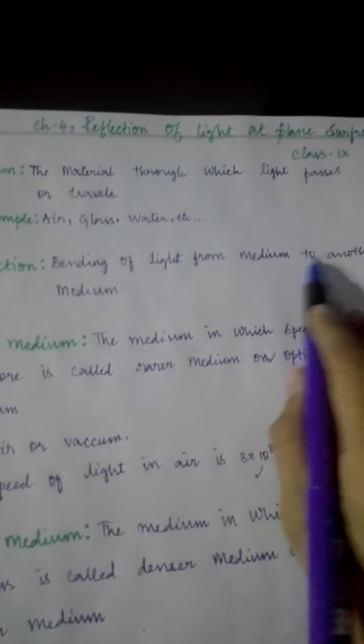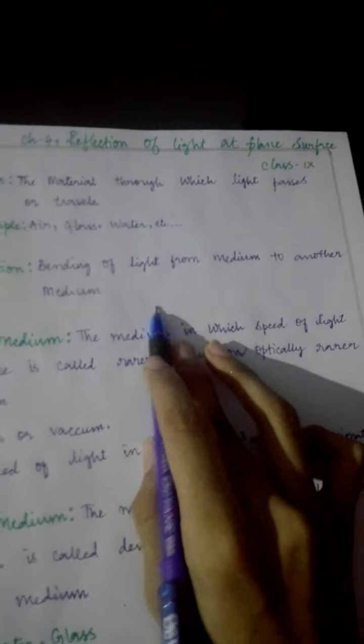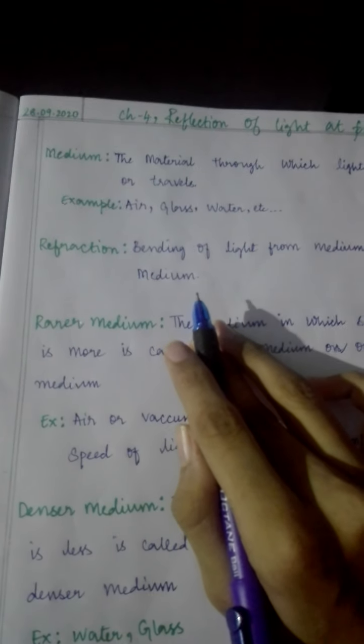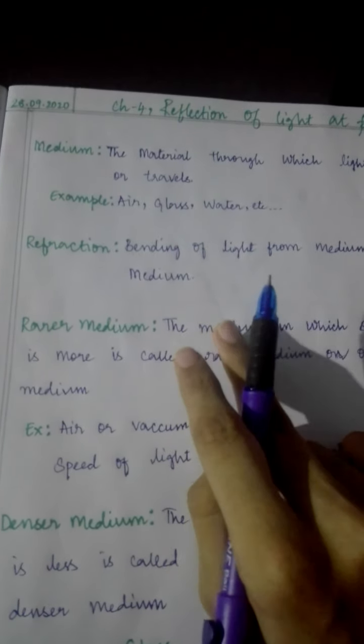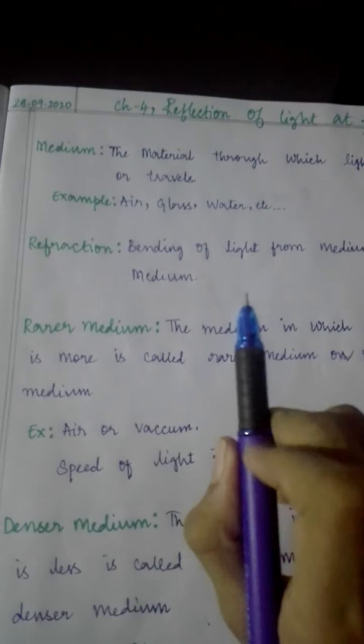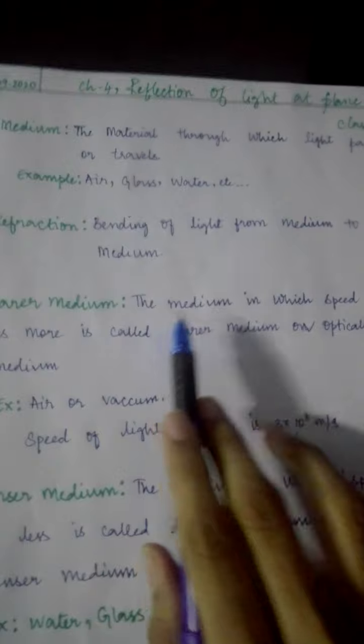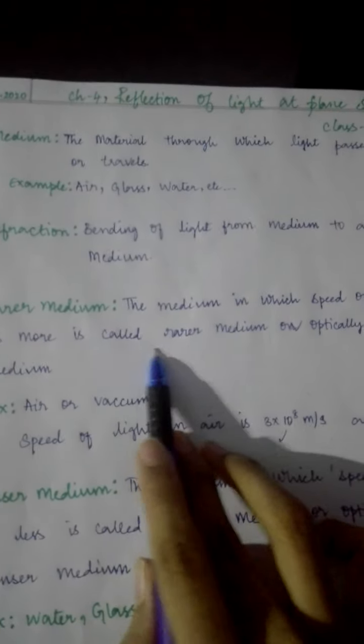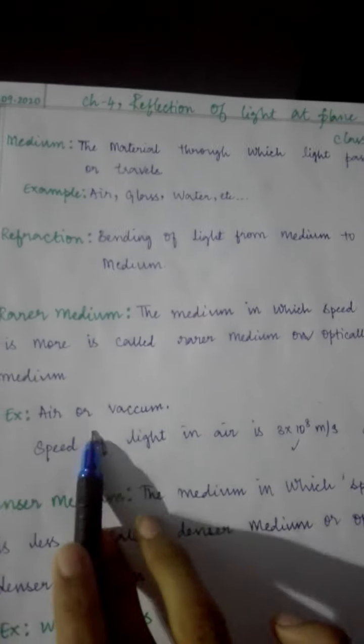Now what is refraction? Bending of light from one medium to another medium is called refraction. What are the two types of medium, children? One is rarer medium and one is denser medium. The medium in which speed of light is more is called rarer medium or optically rarer medium. For example, air and vacuum.